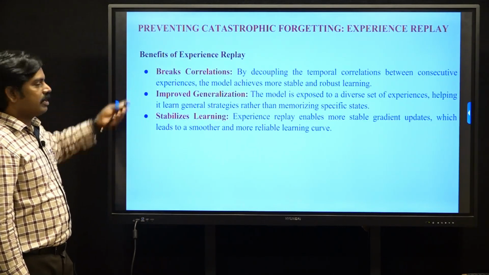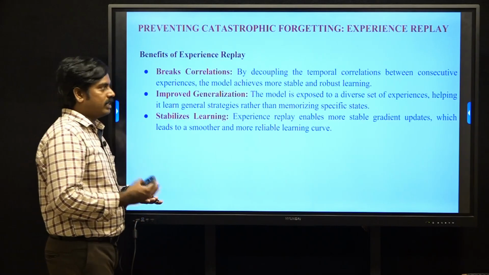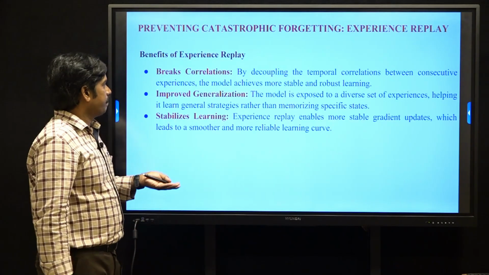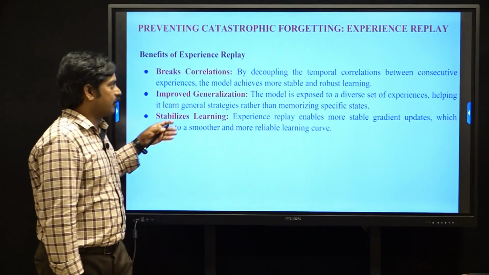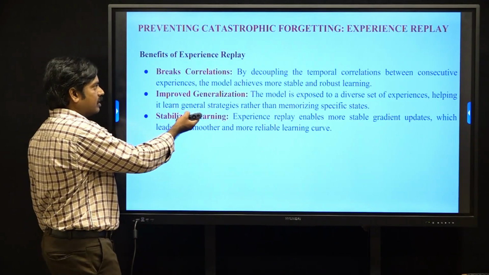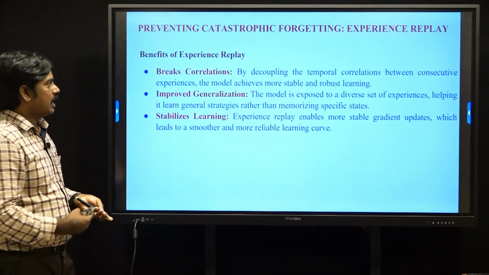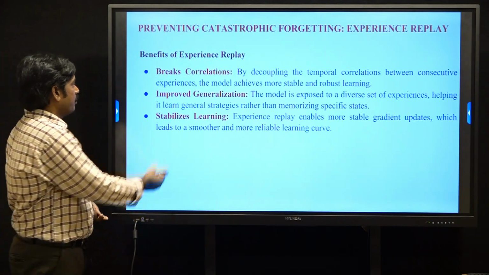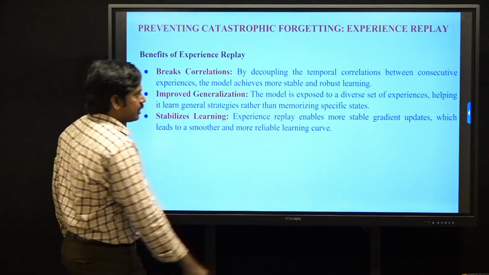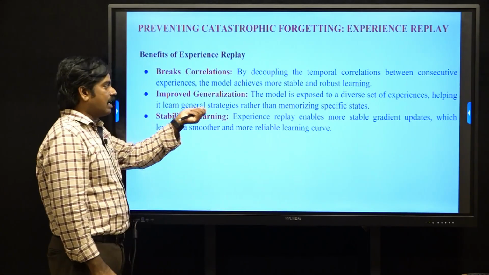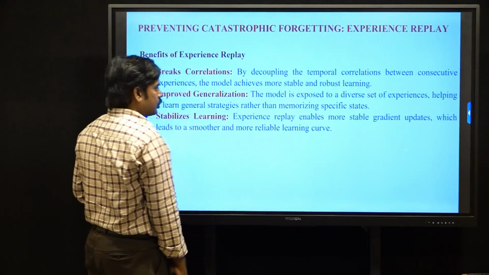The benefit of experience replay is that it breaks the correlation between consecutive experiences. The model achieves more stable and robust learning and improves generalization, learning general strategies rather than specific states.